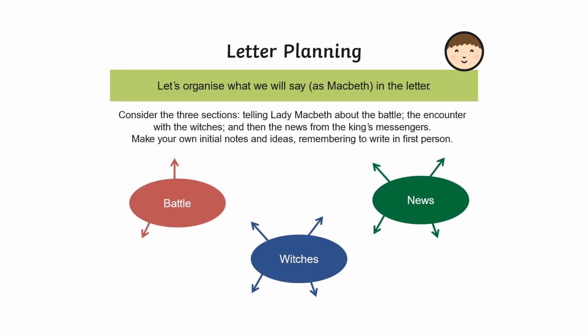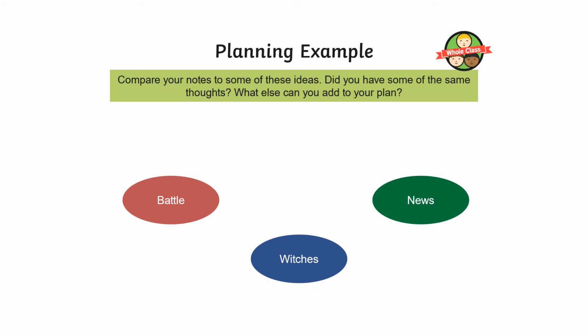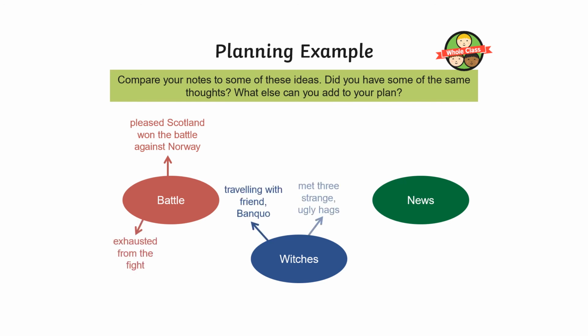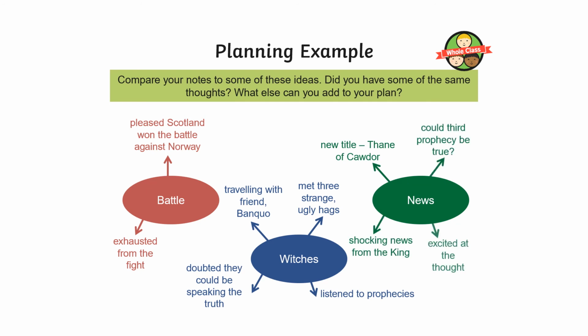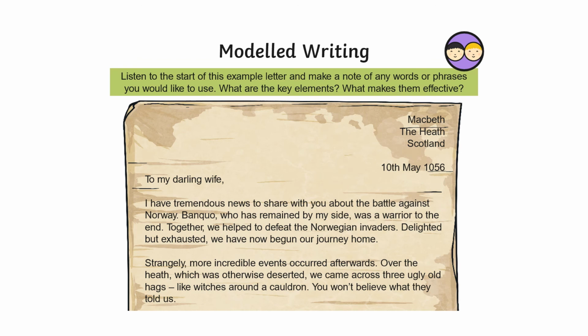Think about it in 3 separate parts. You're going to think about the battle. He's going to tell her the news about the battle. He's going to be telling her about the witches and the weird things they said, and news that the king and all the other people are going to come back. These are things that you might want to include in your writing. If you're stuck, I'd start from this and follow it on. Start with the red bits, move to the blue bits, and then the green bits, and structure it as 3 different paragraphs. Here's an example for you.